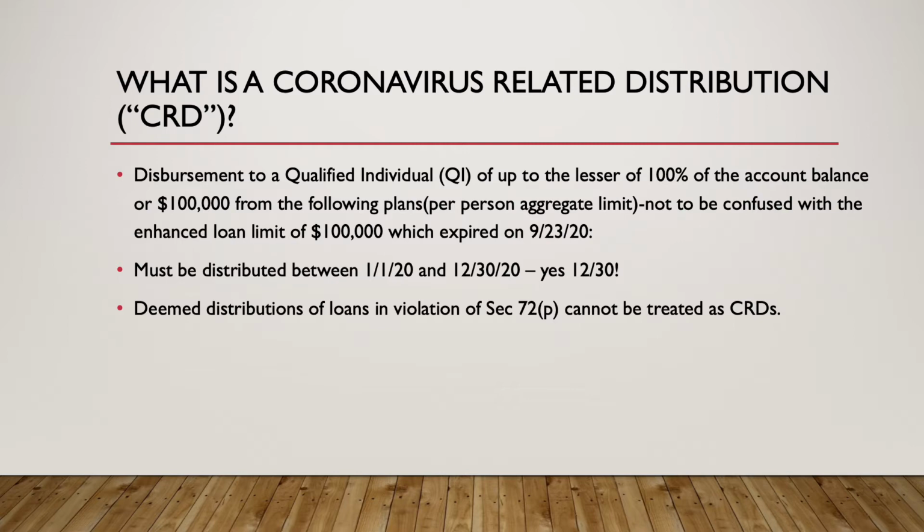So with regard to the CRDs, we have up until the end of this year to take them. And if there are some loans that were deemed distribution during this period from the CARES Act through December 30th, that cannot be reclassified as a CRD. So any deemed distributions of loans, income tax would be due on the outstanding balance of the loan, and tax would need to be paid during this year. And if they are under 59.5, a 10% penalty would apply. So those are deemed distributions of loans, not to be confused with the CRDs.